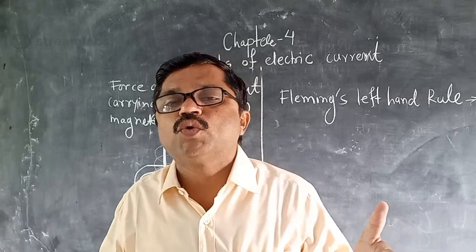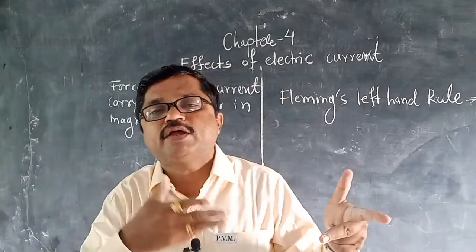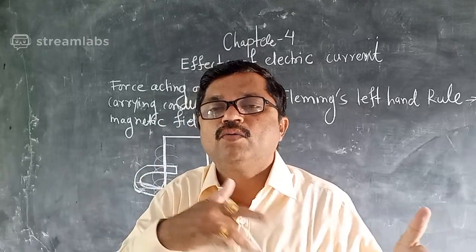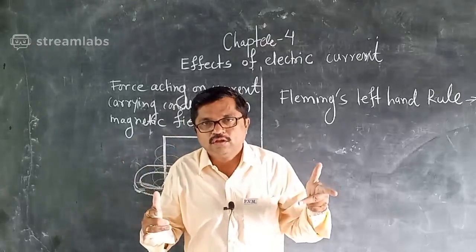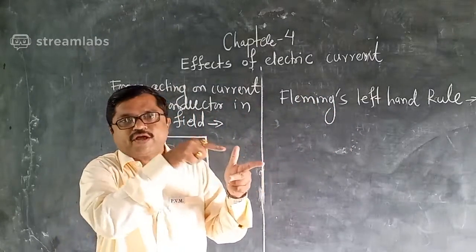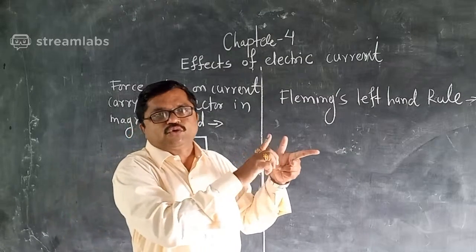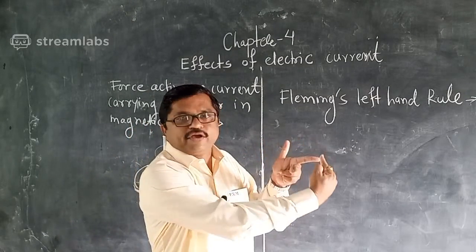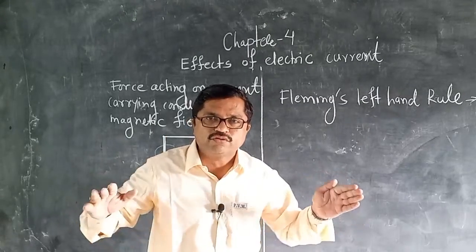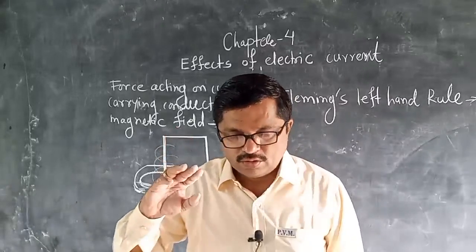There is a simple rule relating these three directions. This is called Fleming's left hand rule. Keep your left hand such that all three fingers, thumb, forefinger and middle finger, are perpendicular to each other, and as the middle finger shows the direction of electric current, the forefinger will show the direction of magnetic field. And now, dear student, we studied Fleming's left hand rule.